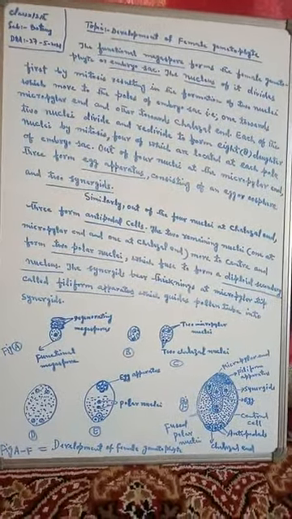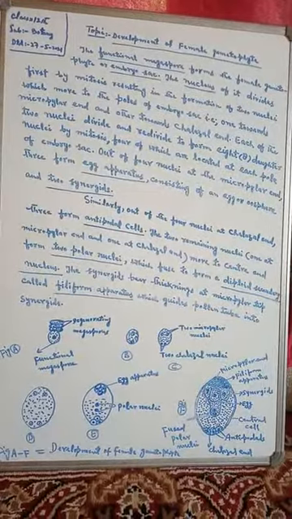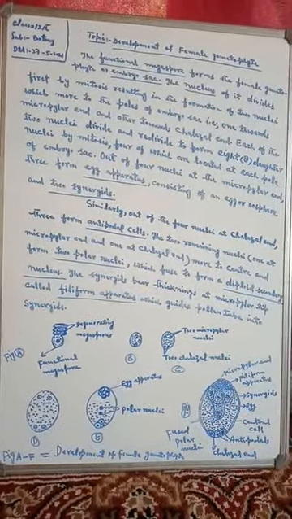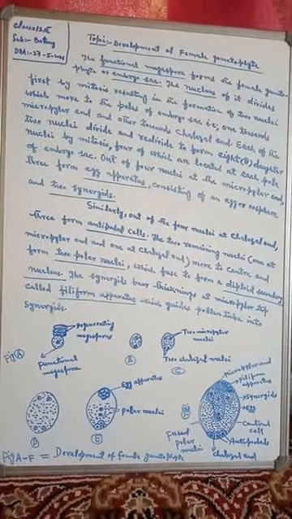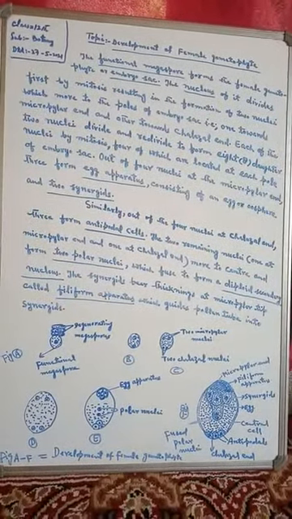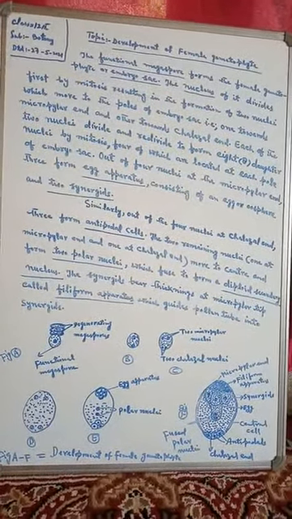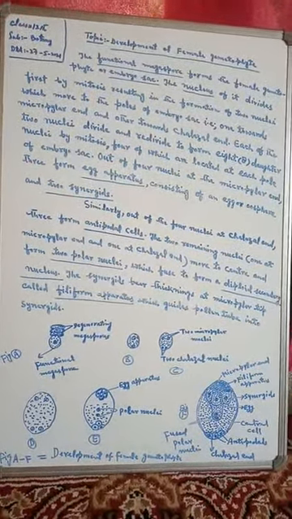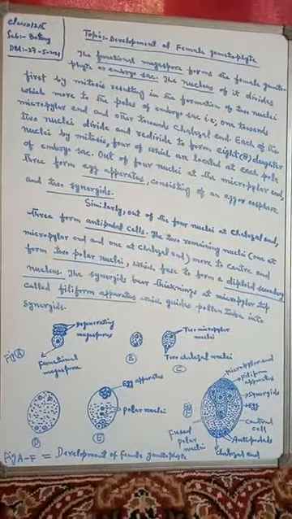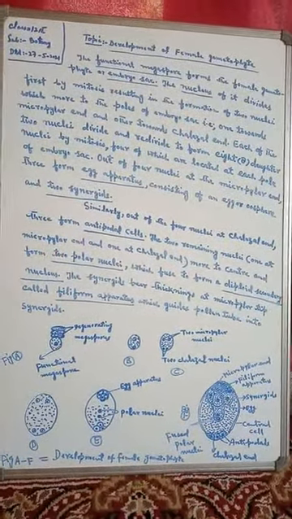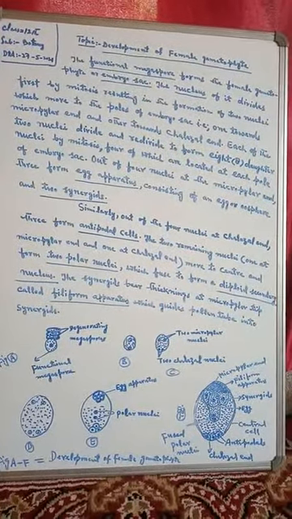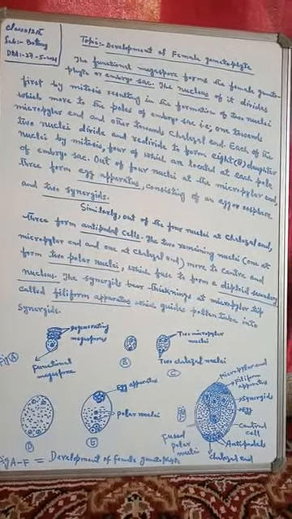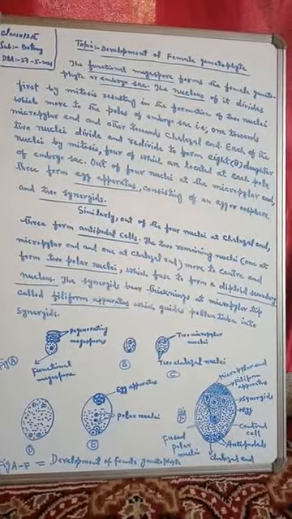Now, out of the 4 nuclei located at the micropylar end, 3 form the egg apparatus, consisting of an egg or oosphere and 2 synergids. So you should remember here that the 4 nuclei at the micropylar end of the embryo sac form the egg apparatus, and the egg apparatus consists of an egg or oosphere and 2 synergids.